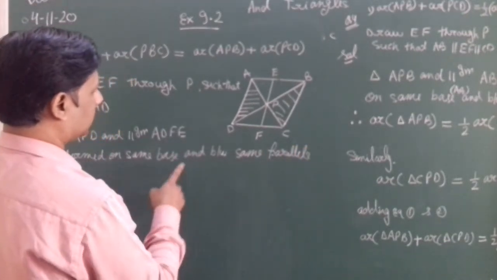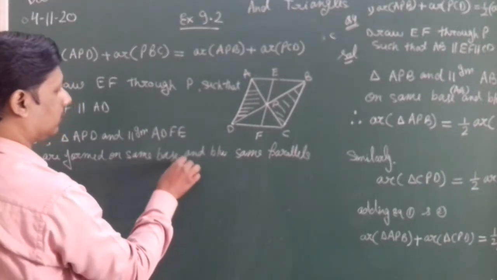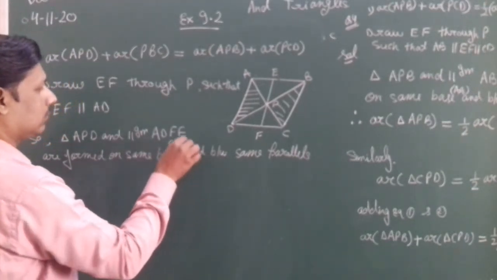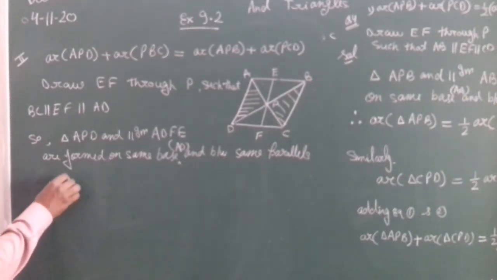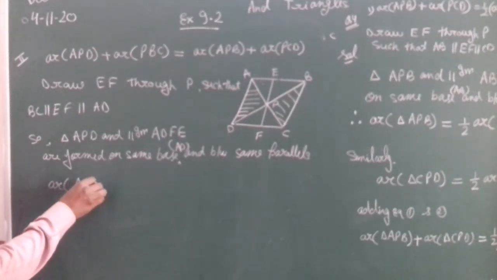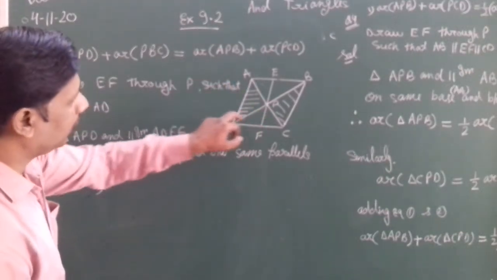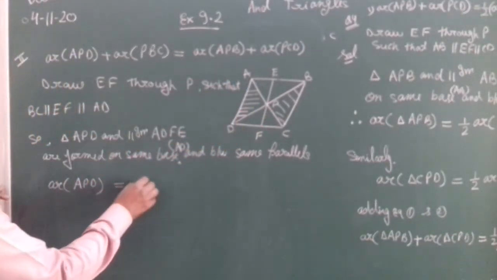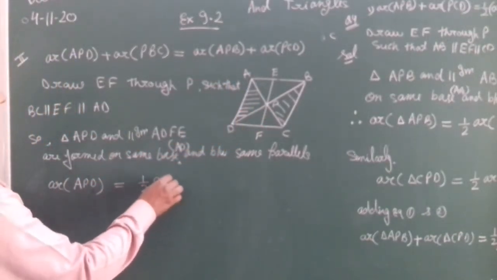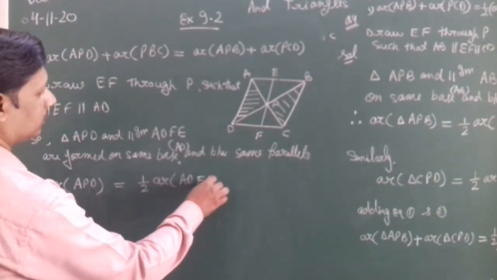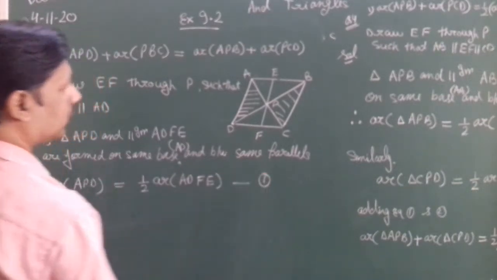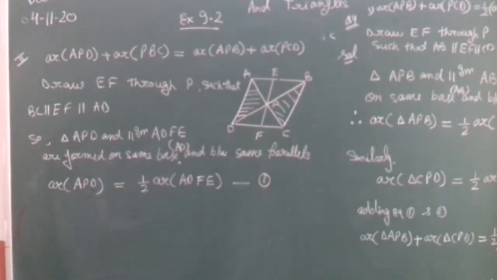The base is AD, right? So by theorem we can write here area of APD is equal to 1 upon 2 area of ADFE. That is equation number 1.